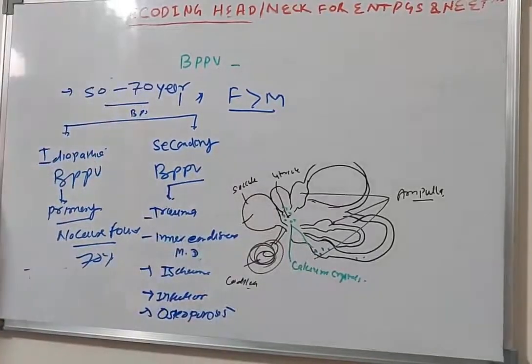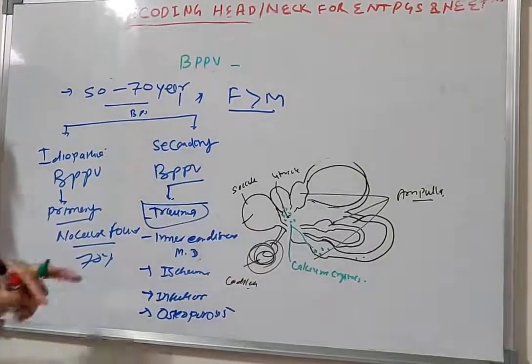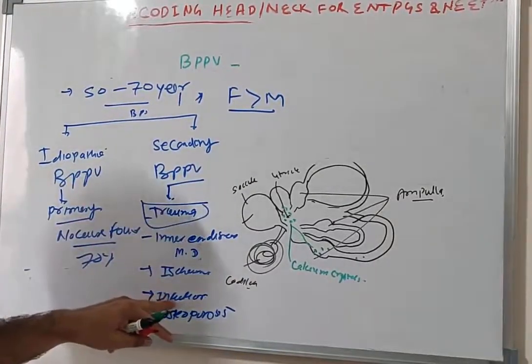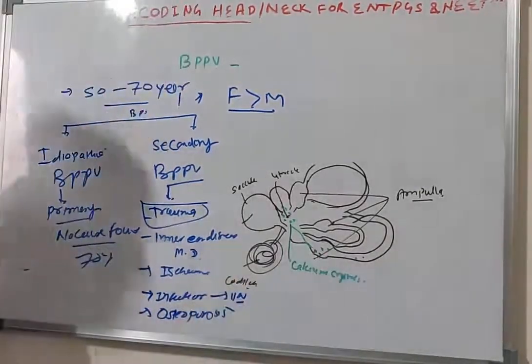The most common cause of secondary BPPV is trauma. Second, it may be found in infection like vestibular neuronitis.